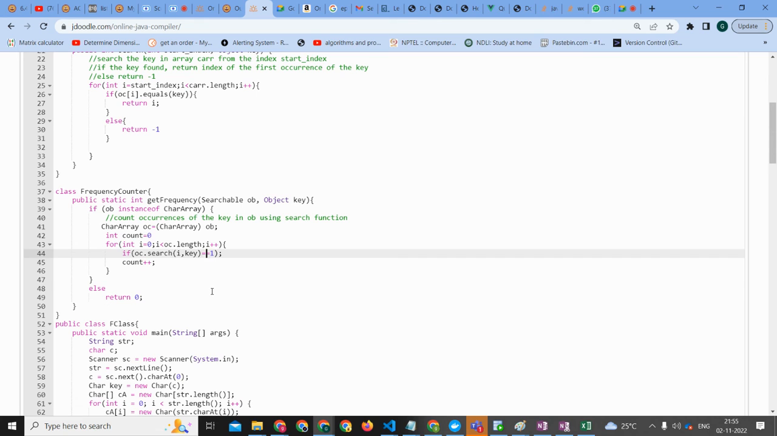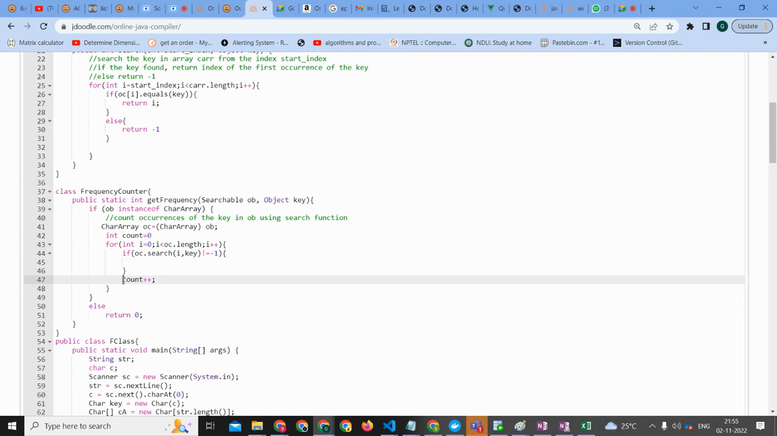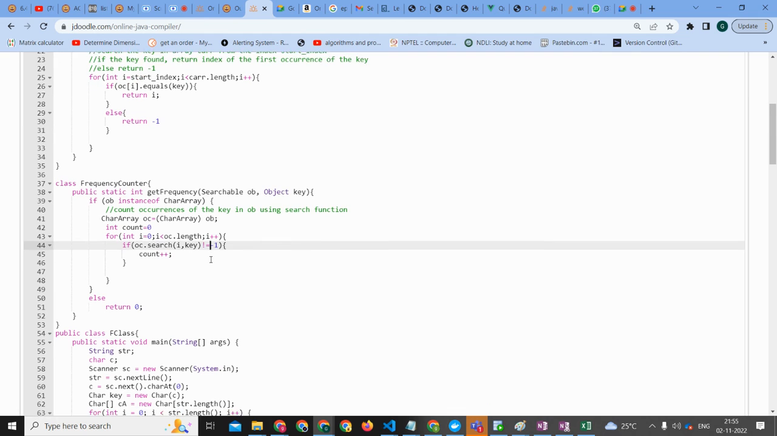So we should add this index to some empty list. Okay, let's not do that. So let's say if it is not equal to -1, we'll increase the counter. If it is not equal to -1, we'll increase the counter. I think this is not the syntax, not equals to -1. Is this a syntax to put -1? How would you put -1?